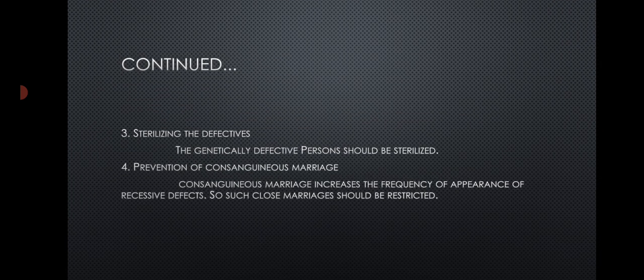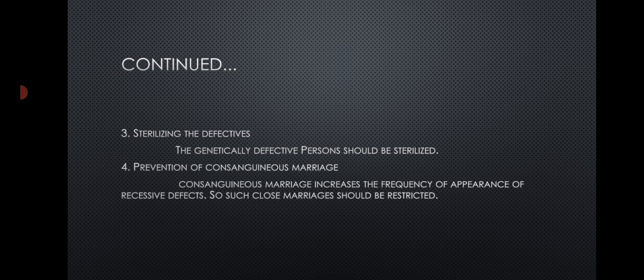Next is sterilizing the defective genes. The genetically defective person should be sterilized. The process of sterilization involves tubectomy, which is removal of the oviduct, in the female, and vasectomy in the case of the male. Vasectomy is the partial removal of the vasa deferentia, which prevents the release of sperm in the production of spermatozoa.